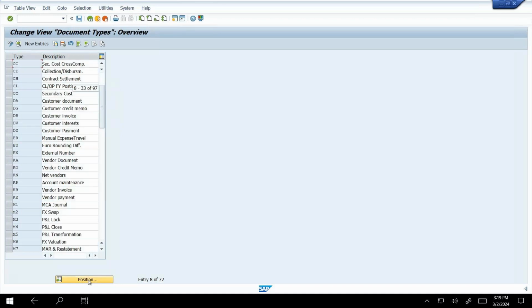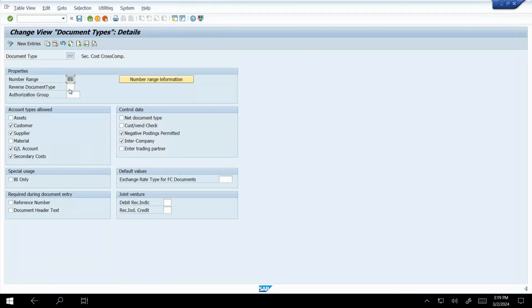Once you need to create that one, if it is not here, you have to create it like this. The document type will be CC and the number range is 01, and you have to take customer and supplier and GL secondary cost. Here negative posting permitted and intercompany posting, just activate. How to create this new entry? Just click on that new entry.